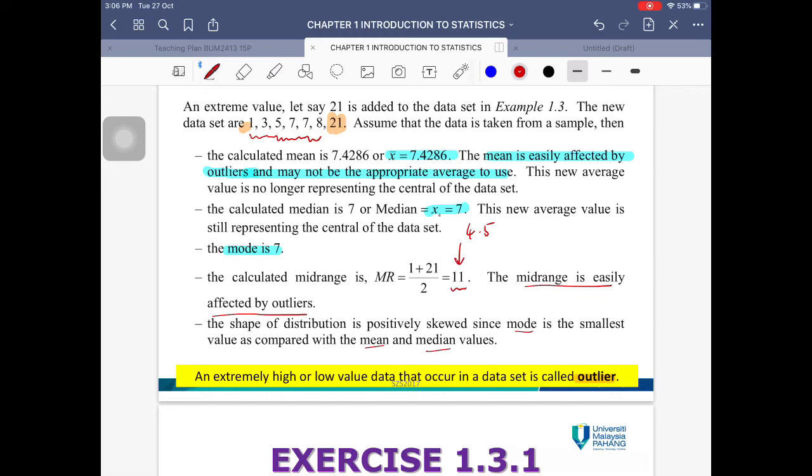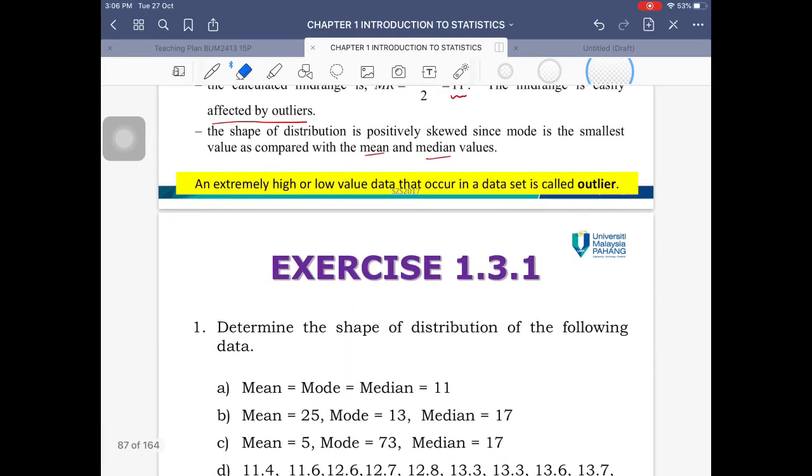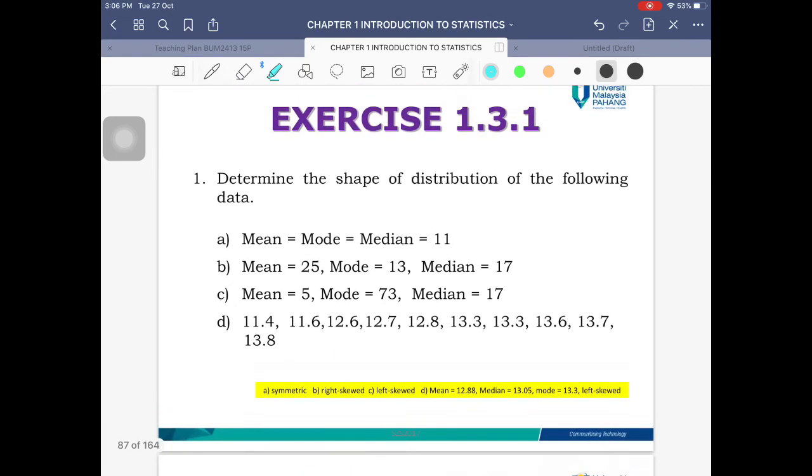According to how we determine distribution from the mode, median, and mean: when the mode is 7, when we sketch it, it's going to be something like this, and this is going to be 21. Along over here is going to be 7, so you're going to have a high frequency right there. So this is going to be right skew or positively skew. That is the case because the mode value is the smallest compared to the other values. Right, so this extremely high or low value, as I mentioned before, is called an outlier, and there is actually a specific formula. So how do you tell whether it's an outlier or not from a specific data set?